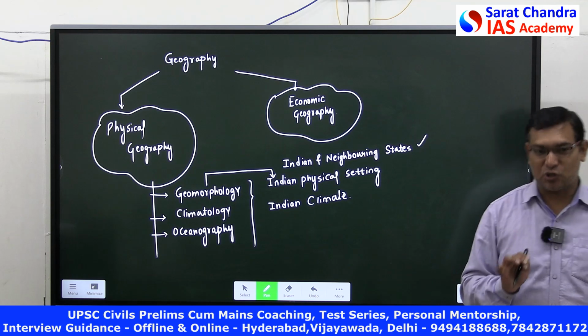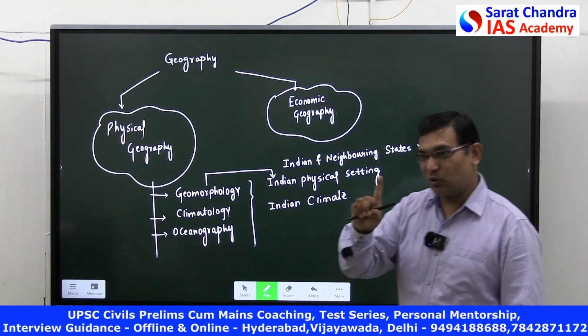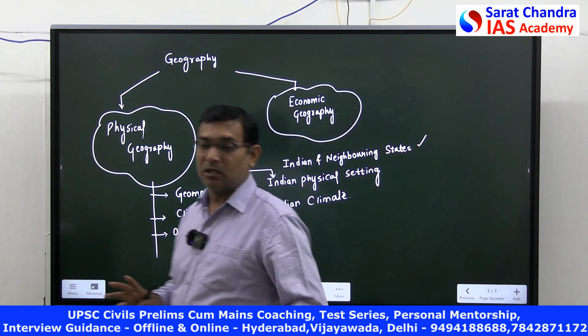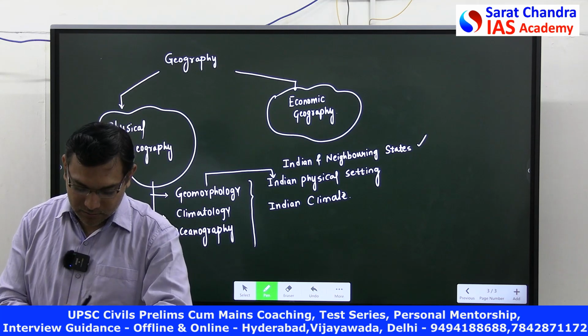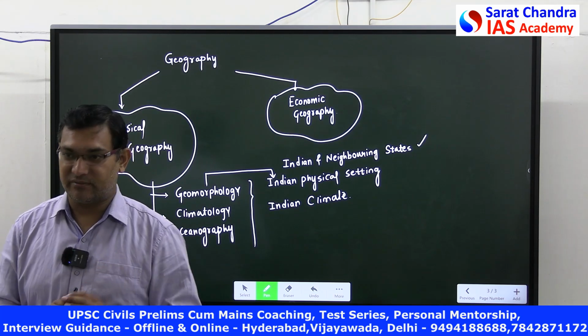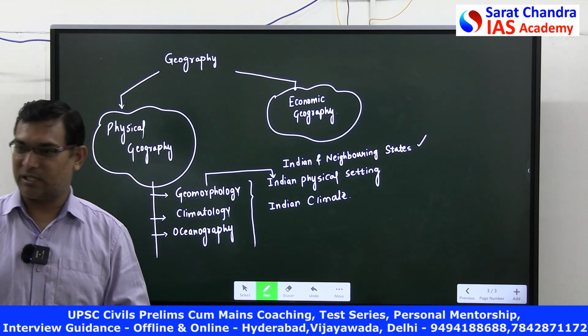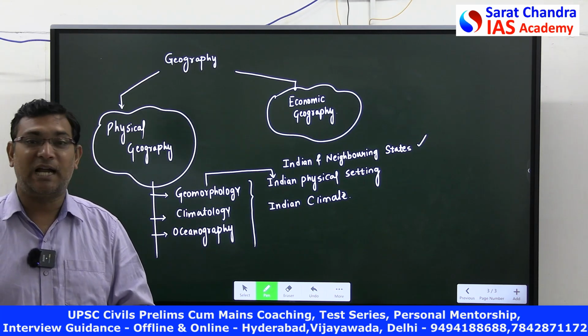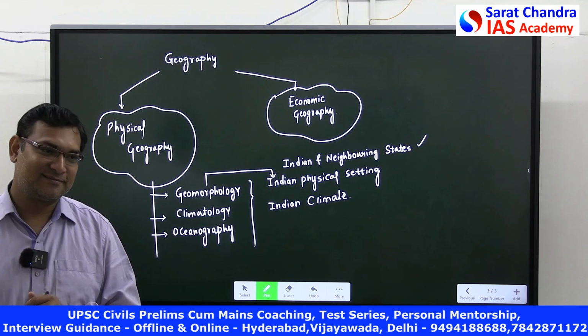Like time zones also. India wanted to have 2 time zones, India is having only 1 time zone. Isn't it? Northeast Assam, what is the time? 10:35. In Assam 10:35, in Hyderabad 10:35, in Gujarat 10:35. But longitudinal wise, there are 2 hours variations.